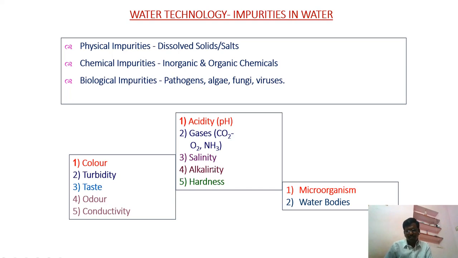Sometimes the pH may be increased. That means that water may be alkaline in nature. The presence of calcium and magnesium salts increases the hardness of that water. Biological impurities may be microorganisms from water bodies. So these are the organic impurities present in that water.